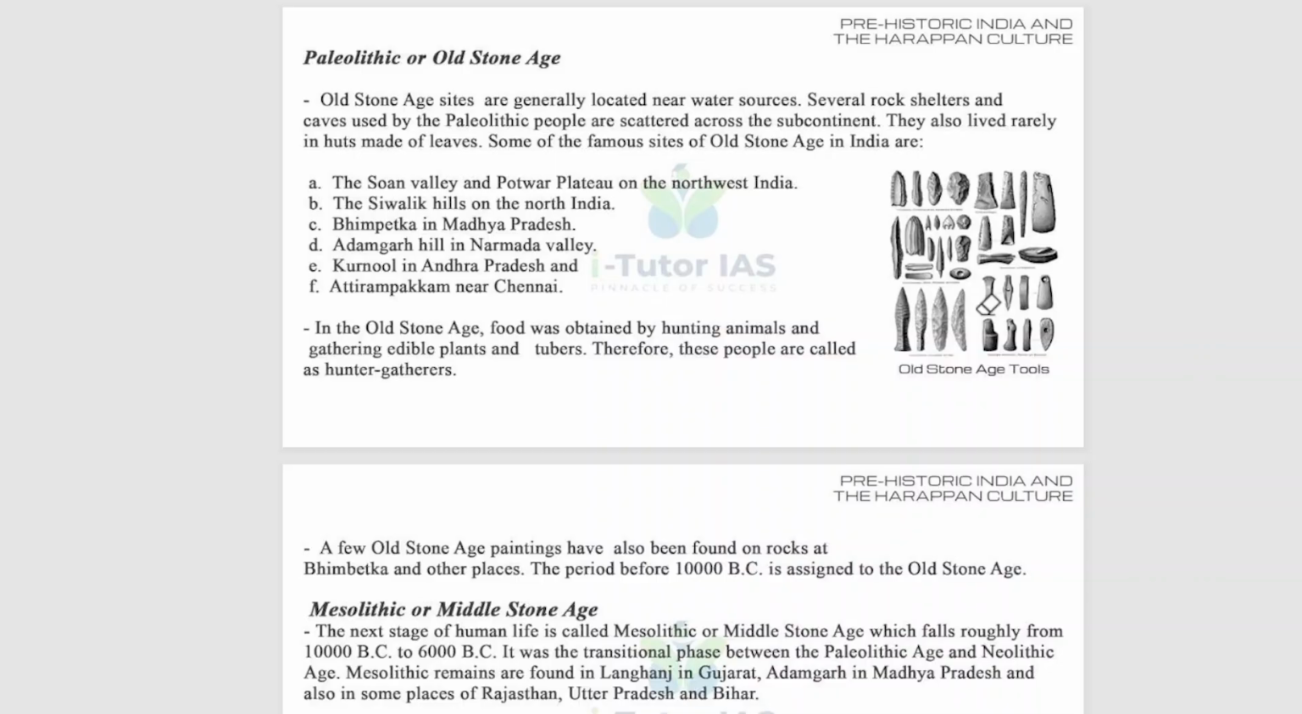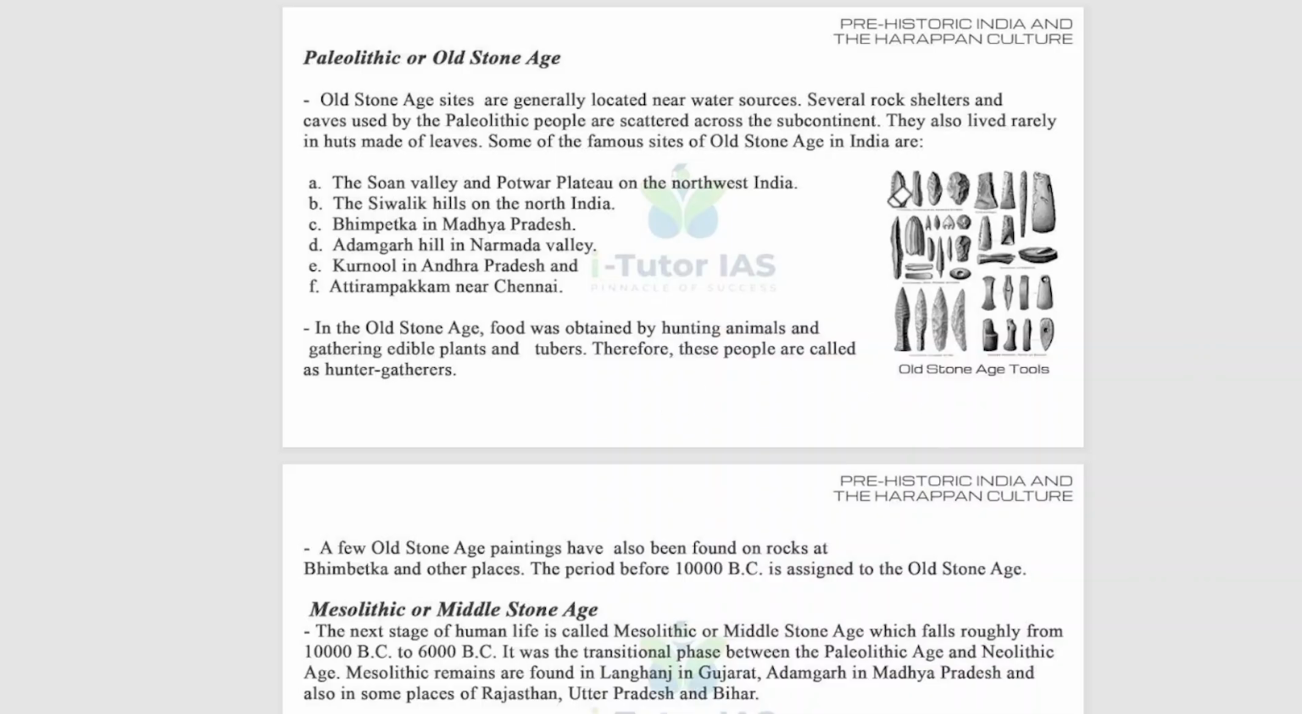Some of the famous sites of the Old Stone Age in India are Swan Valley and Potwar Plateau in northwest India, the Shivalik Hills in north India, Bhimbetka in Madhya Pradesh, Adamgarh Hills in Narmada Valley, Kurnool in Andhra Pradesh, and Adirampakkam near Chennai in South India. So these are the famous sites of the Old Stone Age in India.